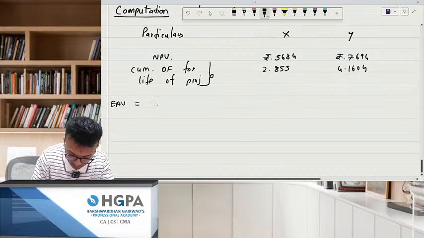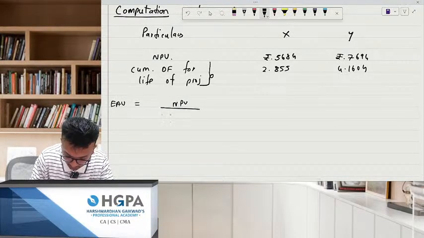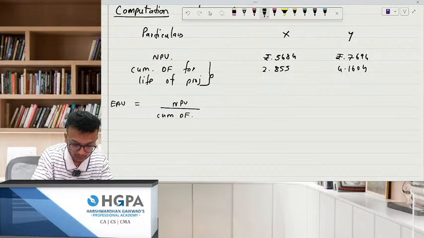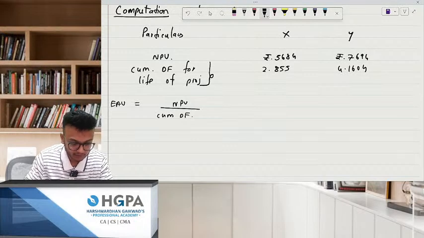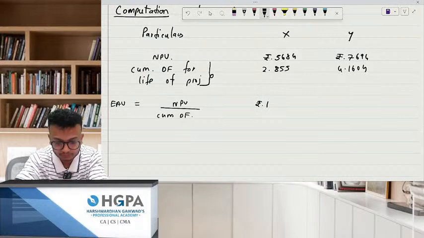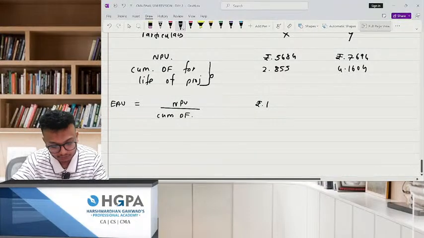And what was your formula? EAV is equal to NPV upon cumulative discounting factor. Is this right? Okay, can you please tell me what is the answer? 5684 divided by 2.855. This is how much rupees? 1990.